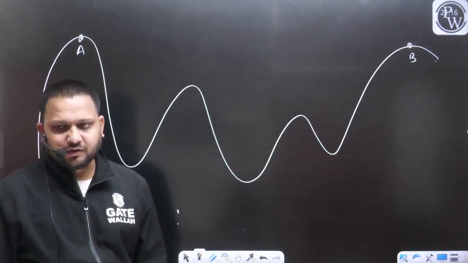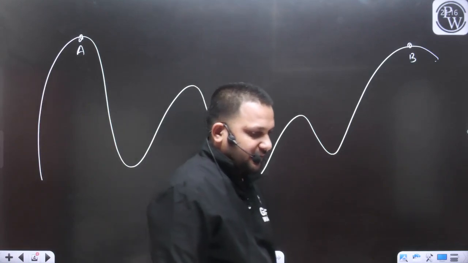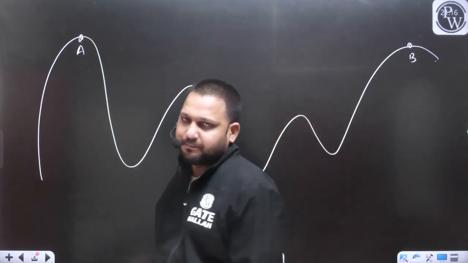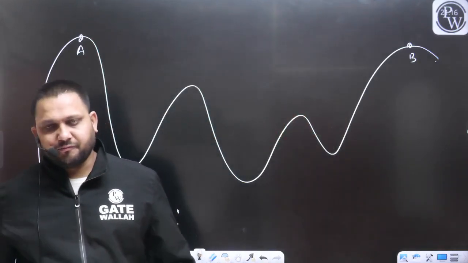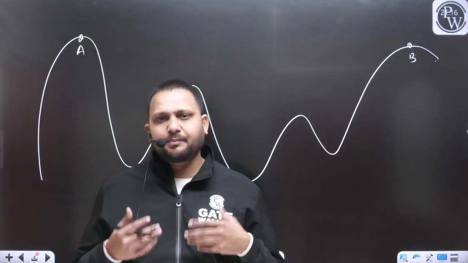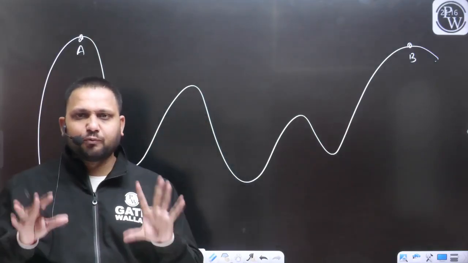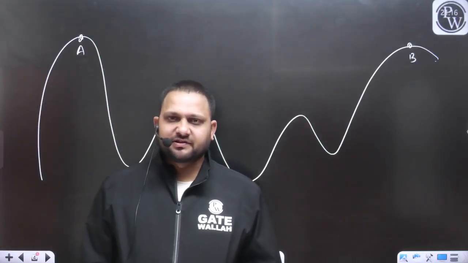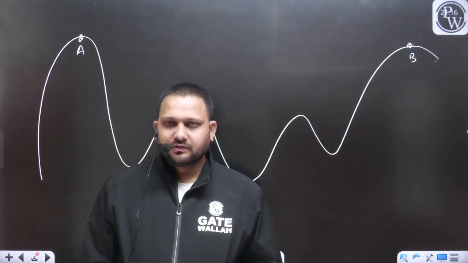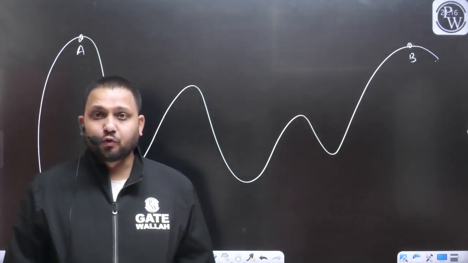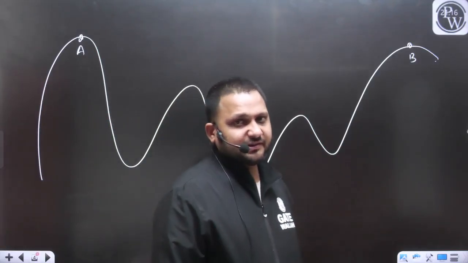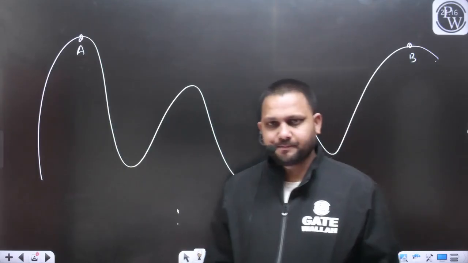But this is not the solution for our problem. If we need to define the distance between point A and B, with the help of some method or instrument, we have to measure this distance. And you can measure this distance very easily compared to the chain or tape.